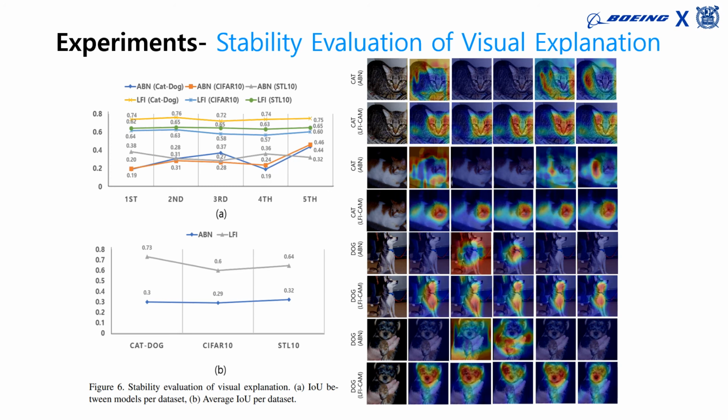Furthermore, as shown in the figure on the right, you can visually see that LFI-CAM shows stable visual explanatory performance in contrast to ABN. To compare the stability of visual explanation quantitatively, we trained 6 model instances with slightly different hyperparameters and chose one model with the highest classification accuracy as a baseline. Then we compared the IOU between the visual explanation generated from the other 5 models with this baseline and plotted them out. We used 127 as activation threshold value, and as you can see from A, LFI-CAM shows that 60% or more overlap happened on average, while for ABN, the overlap is only around 30%.